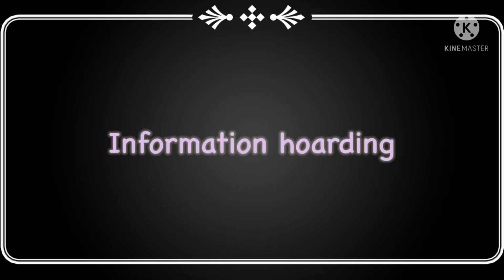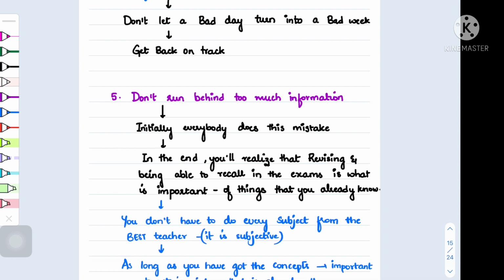Don't run behind too much information. Many people end up making this mistake because FOMO is massive. With so many resources available, you are going to feel that you're missing out at some point, because there are so many messages on Telegram, so many groups on Telegram, so many resources. This thought is mainly because we think that what we already have is not sufficient, especially when some GTs and question banks are so tough and make us feel like there is not enough covered in our notes.